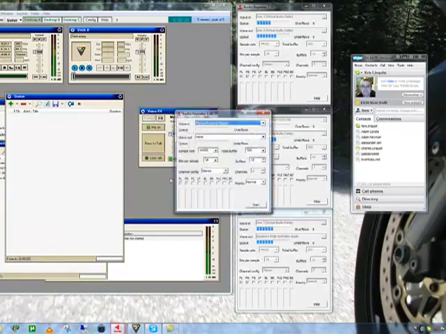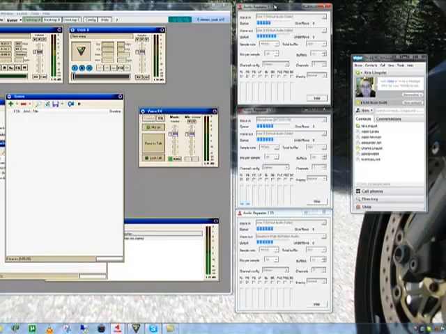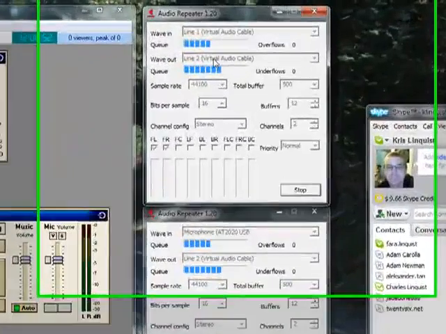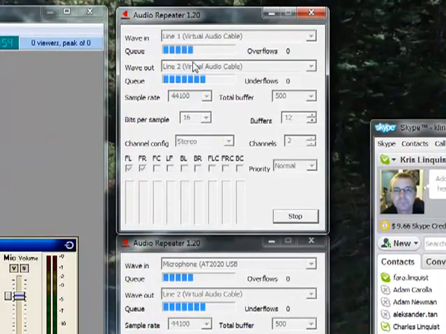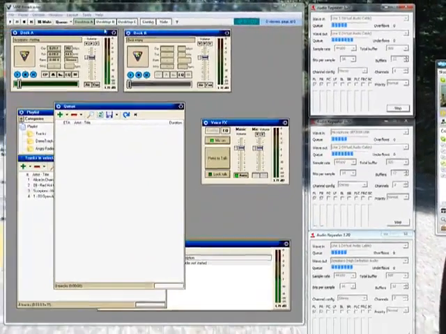Now you go into the audio repeater, which comes with Virtual Audio Cable. You actually want to launch it 3 times. You're going to have 3 instances of this running. The first one, you're going to do line 1 to line 2. The second one, microphone to line 2. And the third one, line 1 to speakers.